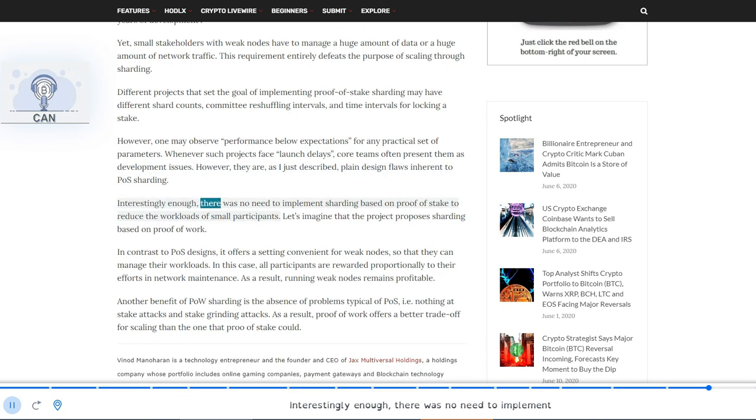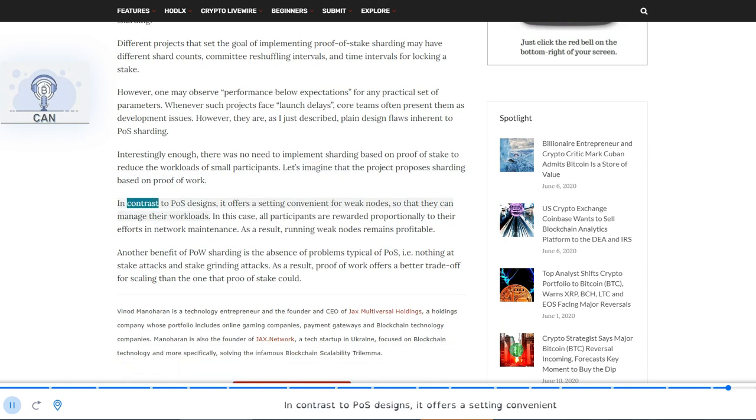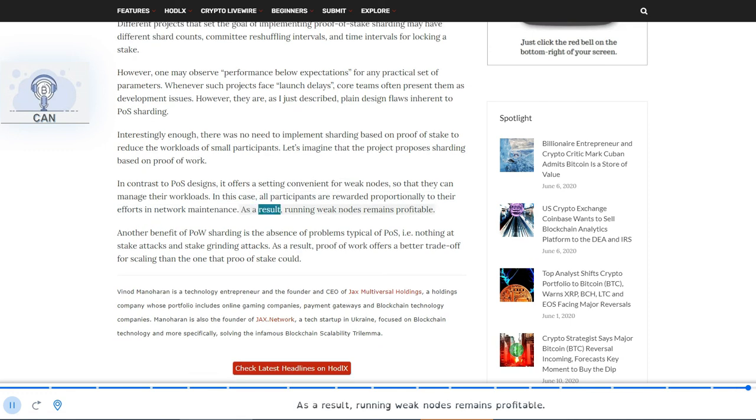Interestingly enough, there was no need to implement sharding based on proof-of-stake to reduce the workloads of small participants. Let's imagine that the project proposes sharding based on proof-of-work. In contrast to PoS designs, it offers a setting convenient for weak nodes, so that they can manage their workloads. In this case, all participants are rewarded proportionally to their efforts in network maintenance. As a result, running weak nodes remains profitable.